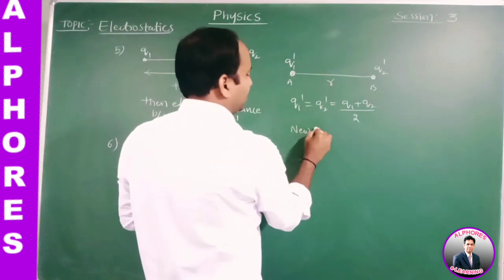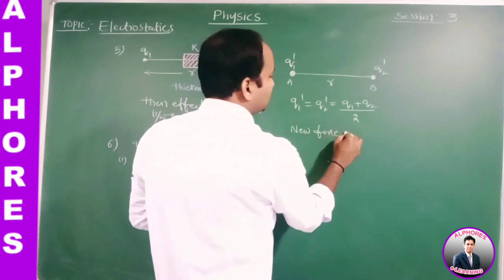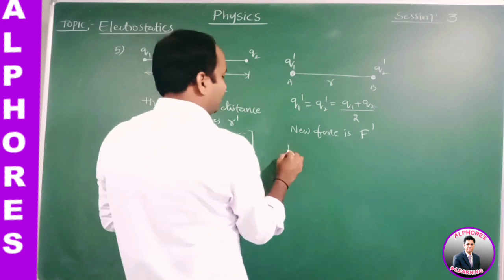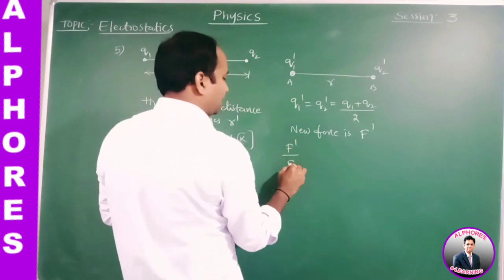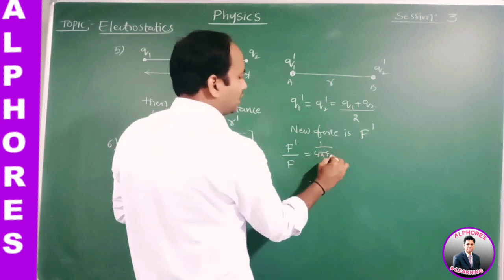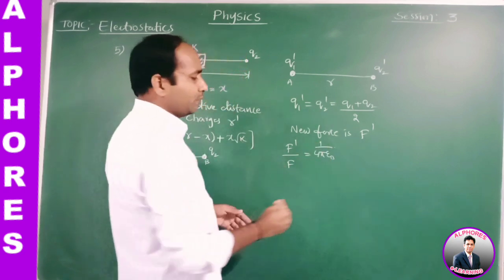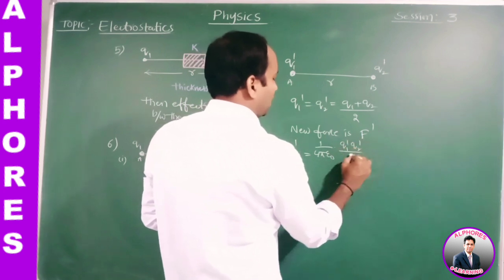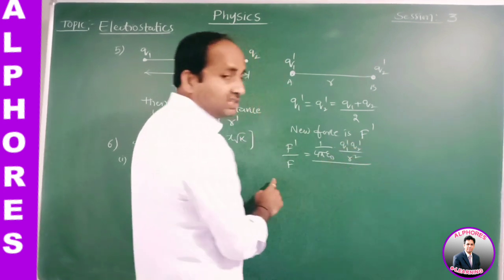In the second case, the new force is F dash. Then F dash by F can be written as: what is F dash? 1 by 4 pi epsilon naught Q1 dash Q2 dash by R square. And what is F?